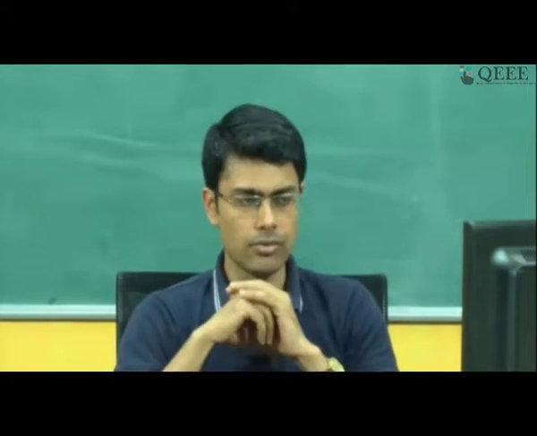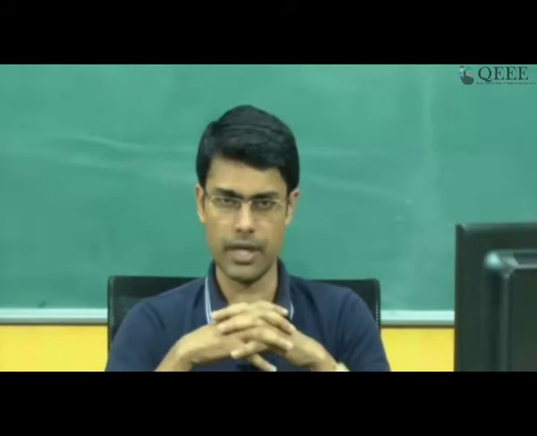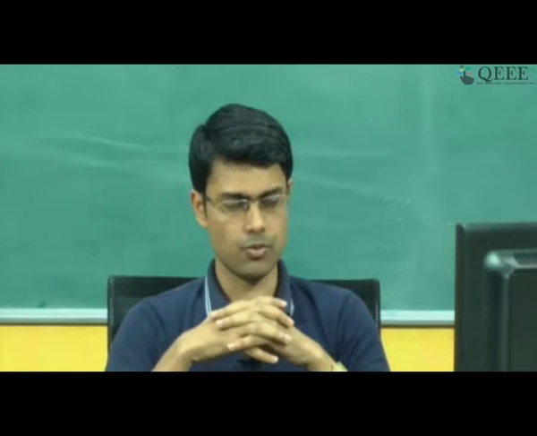So I'm on slide 3 now, and with that one slide introduction of classes and objects, let's directly get into a scenario where we would probably need polymorphism. So I'm listing down certain processes that we want to execute. For example, I want to add 2 integers, right. To do that, one way of doing it is that I can define a method add int 2 x comma y, where add int 2 is a specific method to add 2 variables of some type. It could be integers, for example int x and int y.